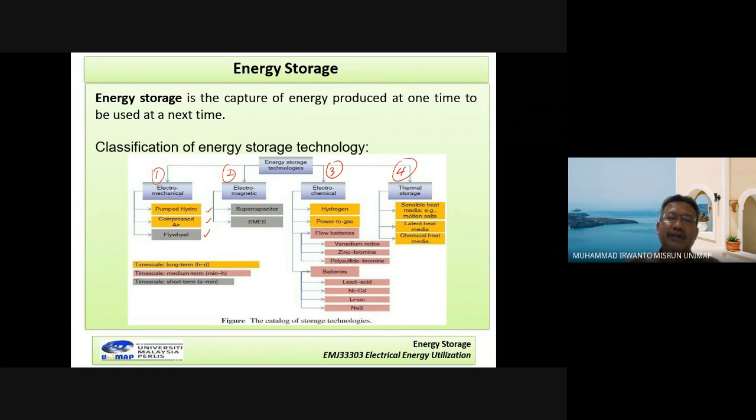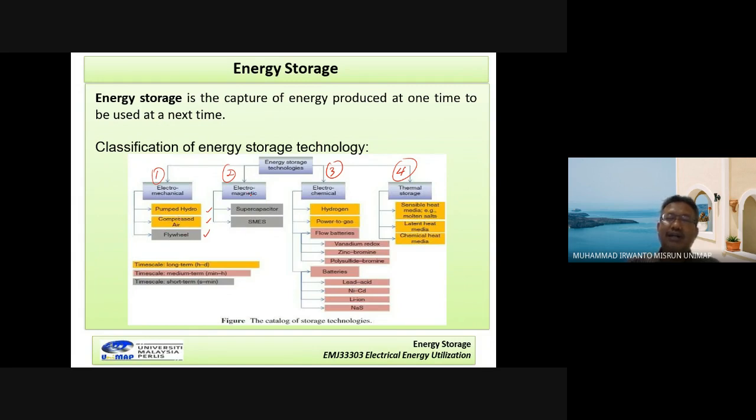We call it electromechanical because the principle of operation is based on electrical and mechanical processes. Meaning in each device, there is a mechanical process and after that it produces electrical energy. So electromechanical consists of pump hydro, compressed air, and flywheel. After this, we will discuss the details.